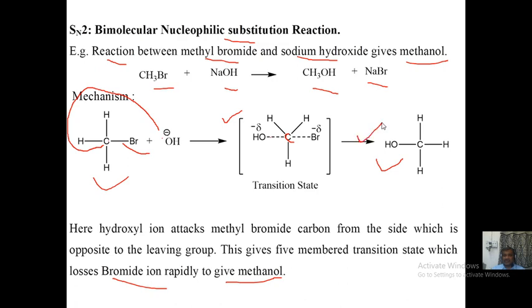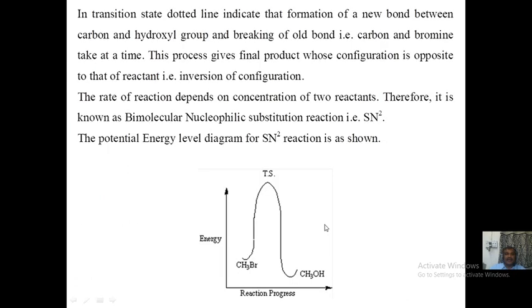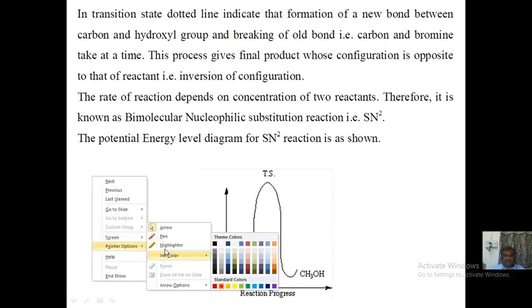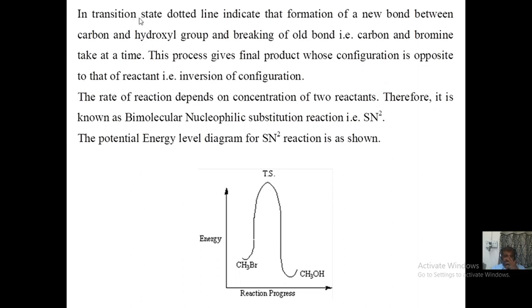So in this step Br minus is lost. The dotted lines in the transition state indicate that the formation of a new bond between carbon and hydroxyl group and the breaking of the old bond between carbon and bromine take place at the same time.